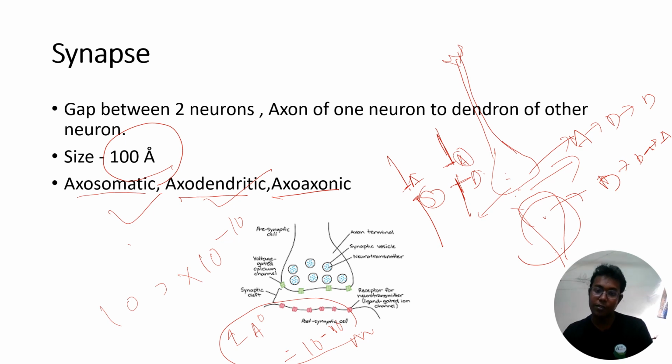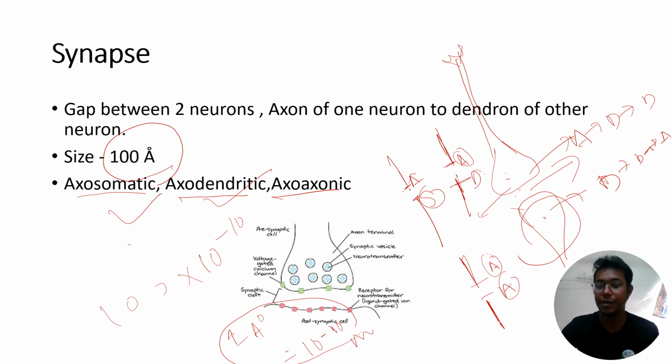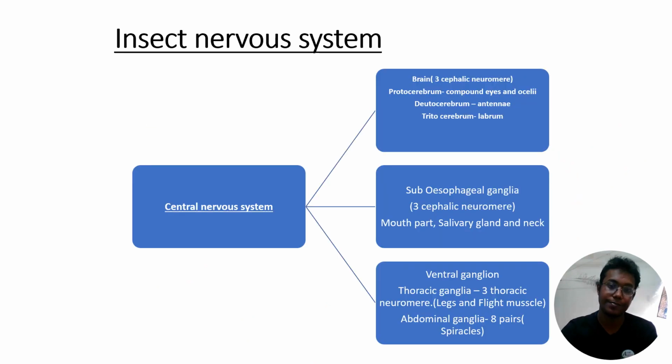Then axoaxonic type. This is the bipolar neuron, but it is reversely arranged. So this is the gap between axon and axon. That is called an axoaxonic type. Understood? So you have to remember it is the gap between two neurons, whatever it may be: gap between cell bodies, gap between axons, or gap between axon and dendrites.